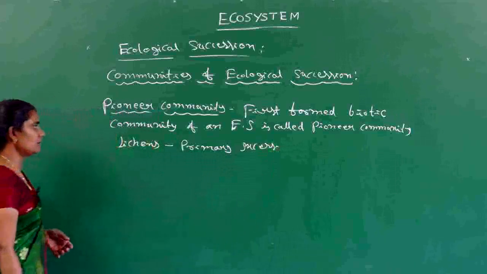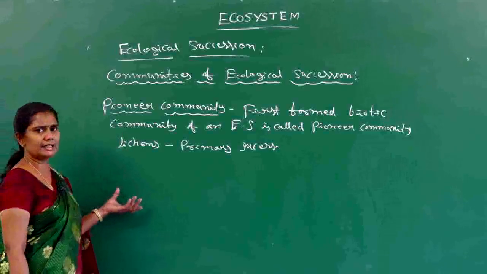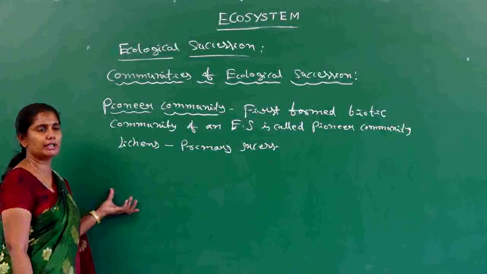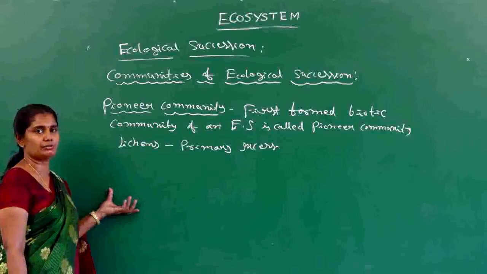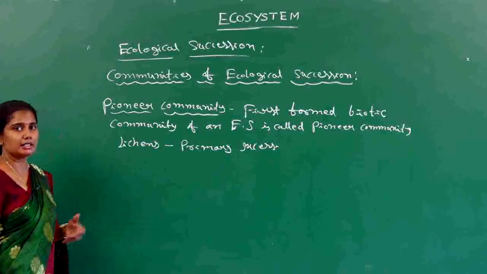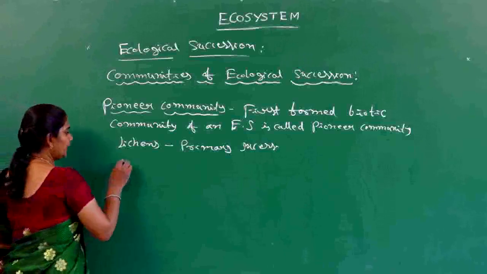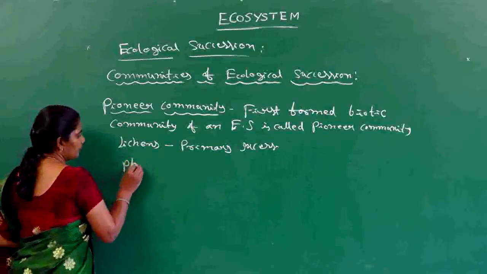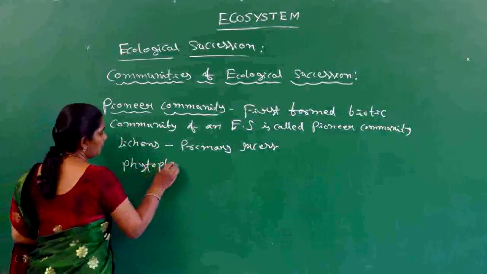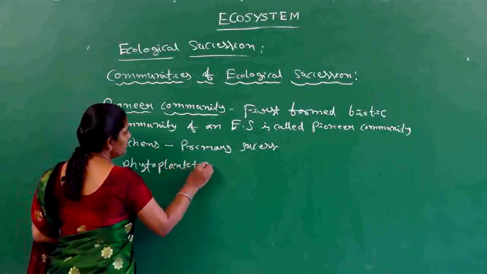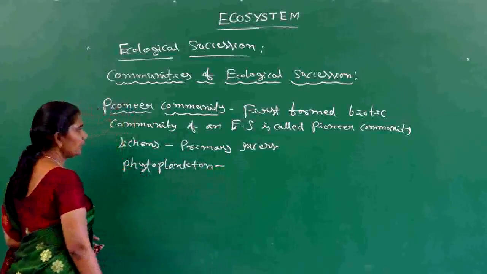Coming to the other type, secondary succession, particularly when we take the example of the formation of a pond, there we can see phytoplanktons as the pioneer communities.